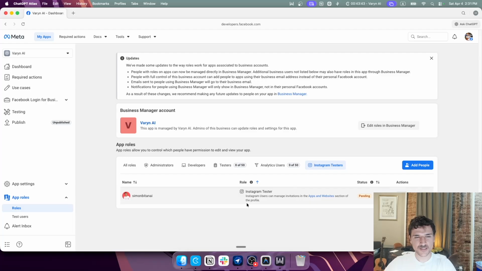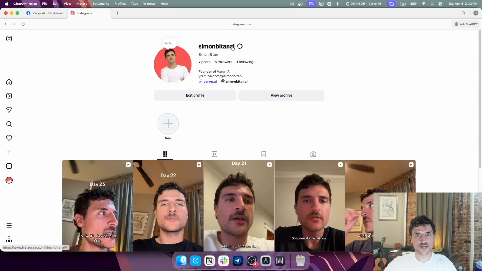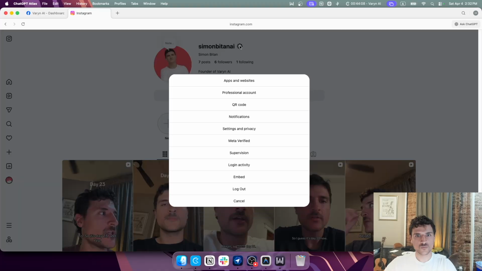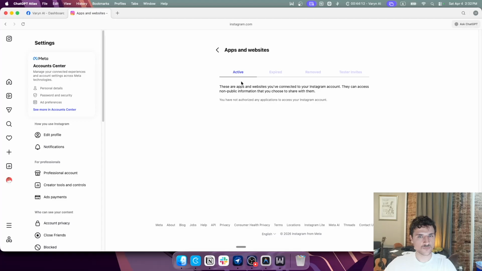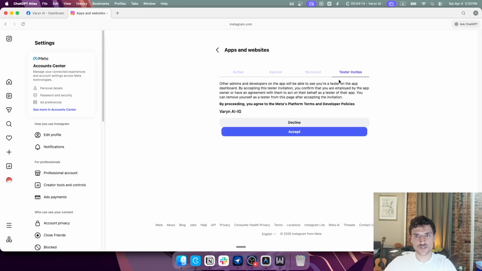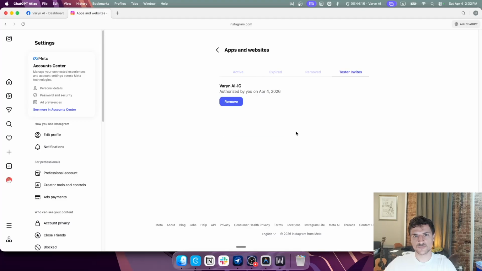So I tried finding it in the account, couldn't find it. So what am I going to do? Same thing. I'm just going to screenshot this and ask Claude how I'm going to find this. So actually we just go here to my page. We click on the settings, apps and websites, tester invites, and then accept.